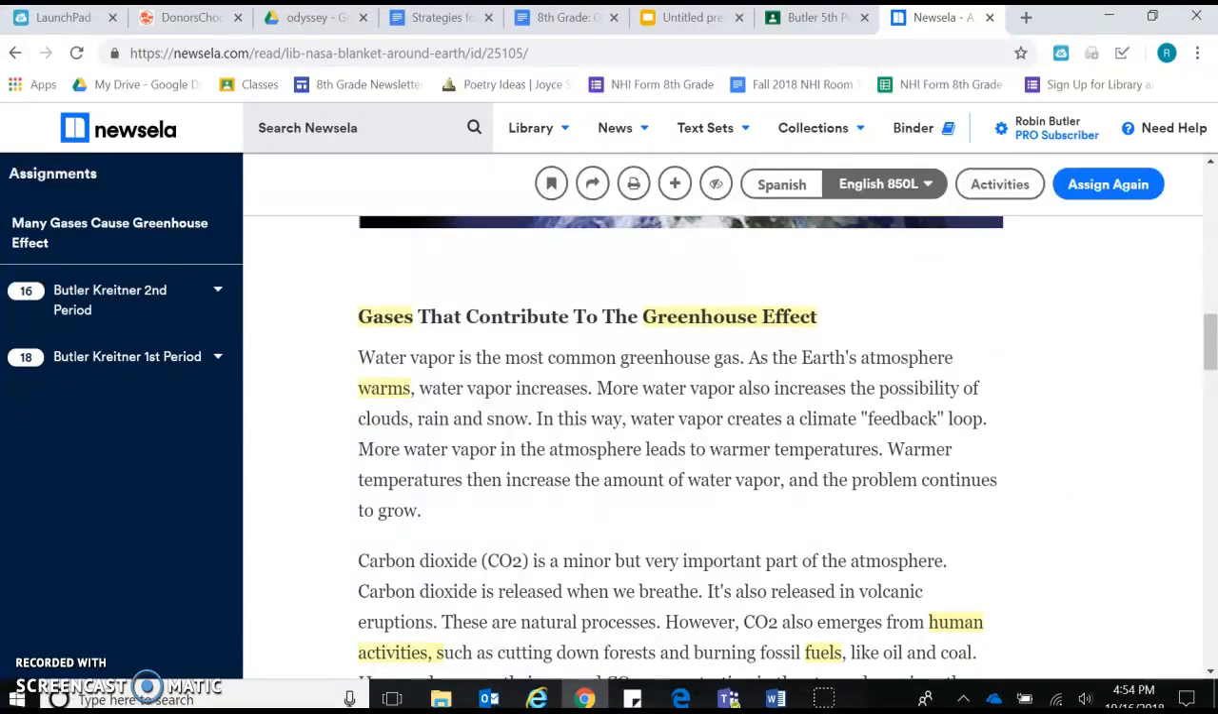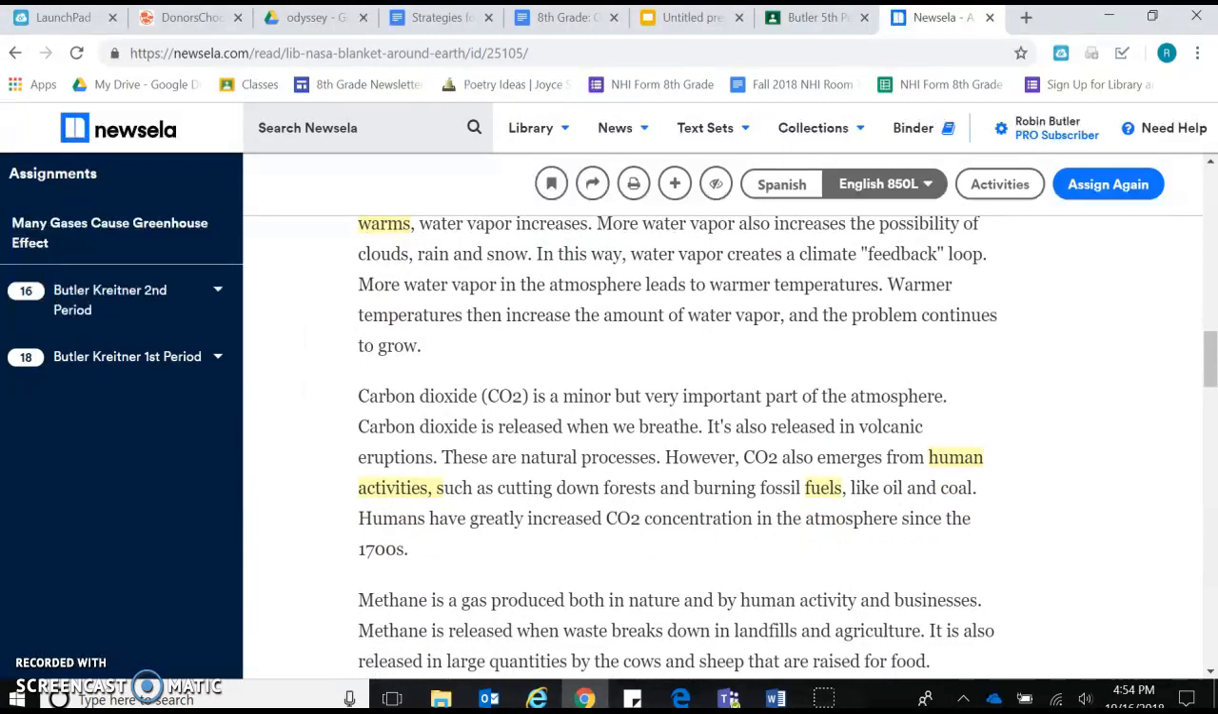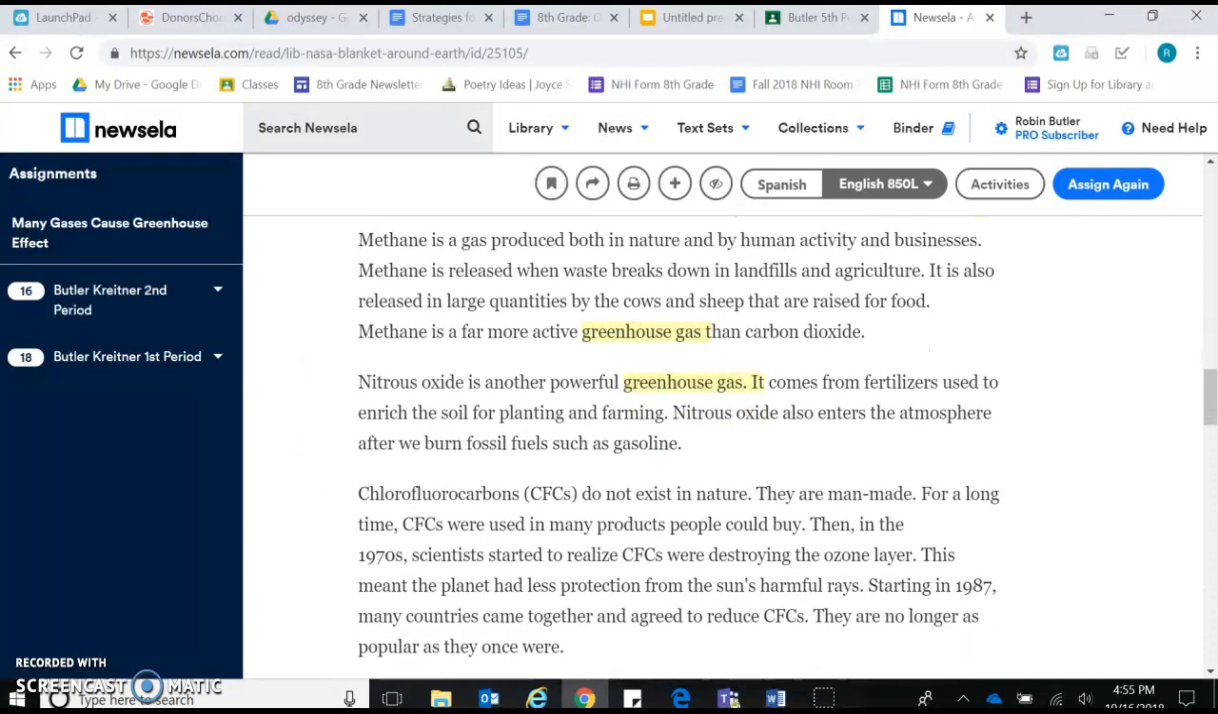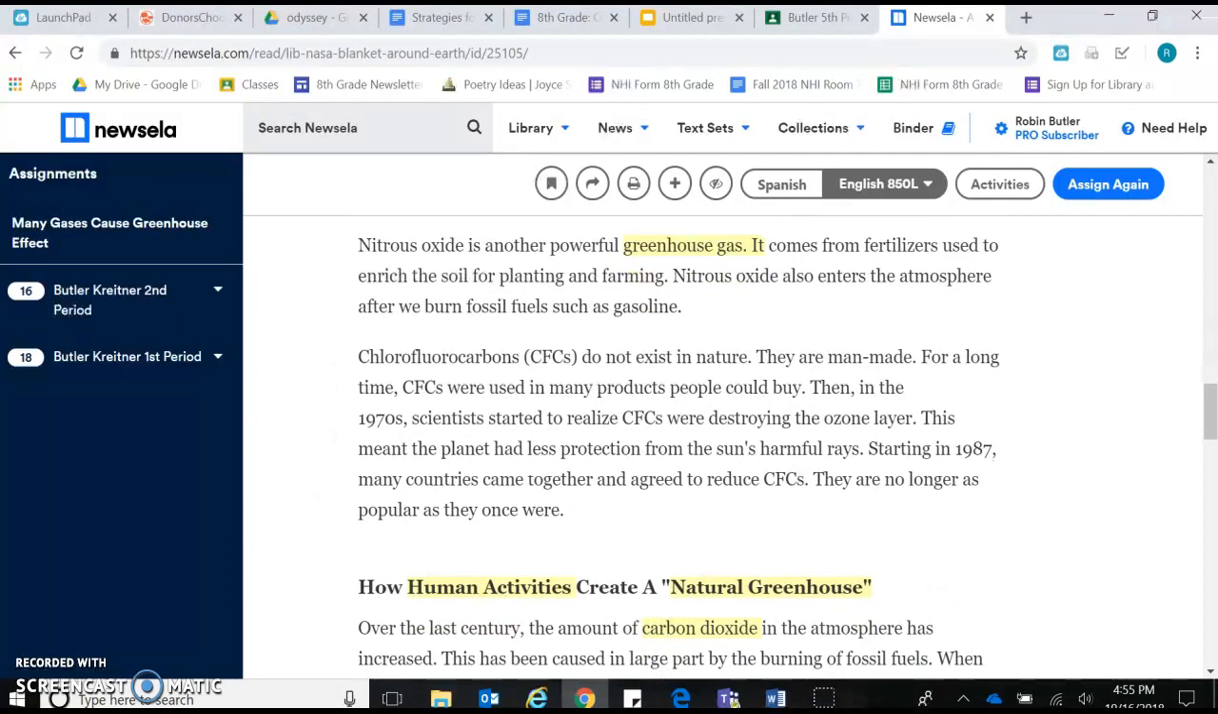And then we talked about the different gases that contribute to the greenhouse effect. We talked about water vapor and how it warms. We talked about carbon dioxide and how it's from human activities. We talked about fossil fuels. We talked about methane gas, and how it was a greenhouse gas. We talked about nitrous oxide and how it was a greenhouse gas. And chlorofluorocarbons, which are also a greenhouse gas. So that was the different types of gases. And they didn't repeat a whole lot through the article, so I think I'm going to leave those alone.